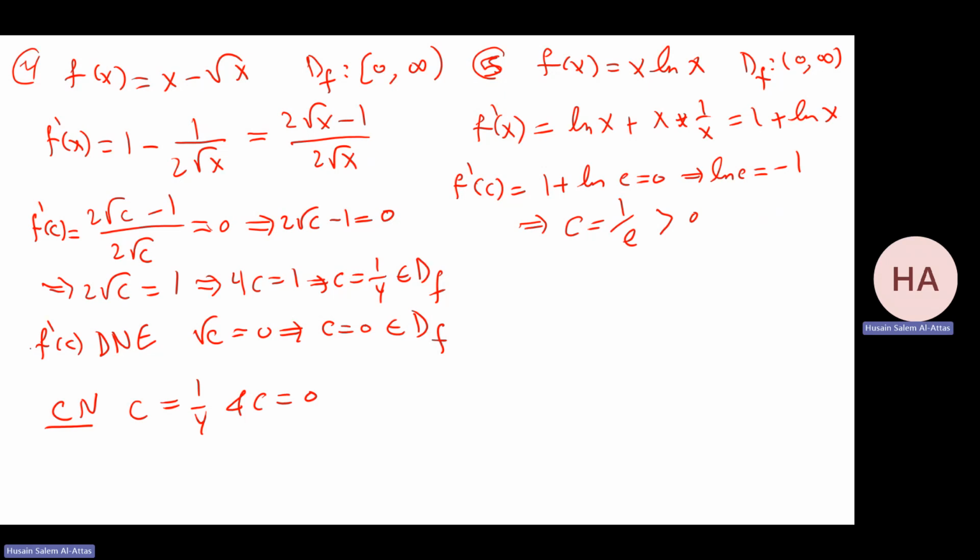So it belongs to the domain of f. If we discuss where f prime does not exist, that is where x is non-positive, which is not in the domain of f. So no need to discuss that. So what are the critical numbers? c equal 1 over a. We have only one critical number.